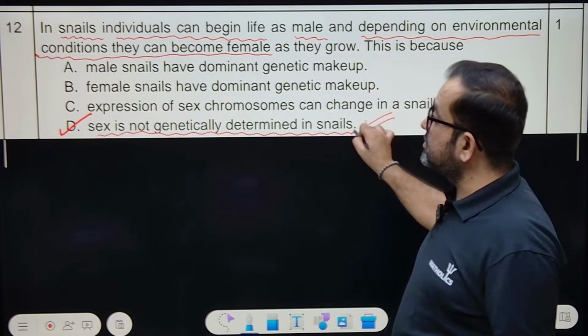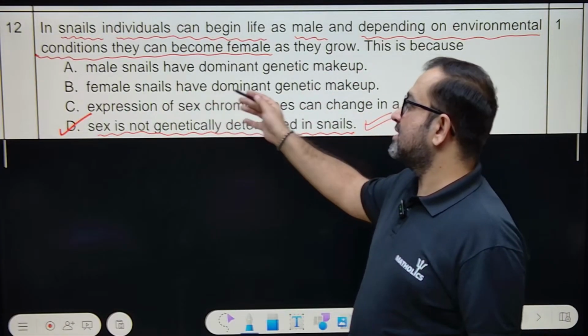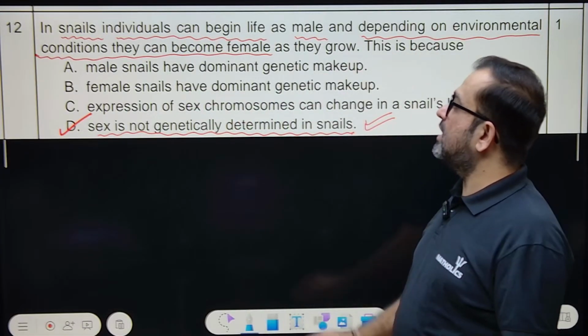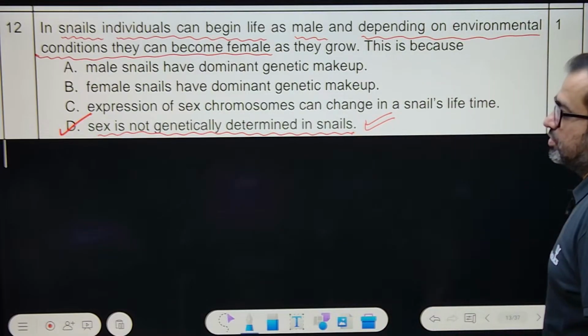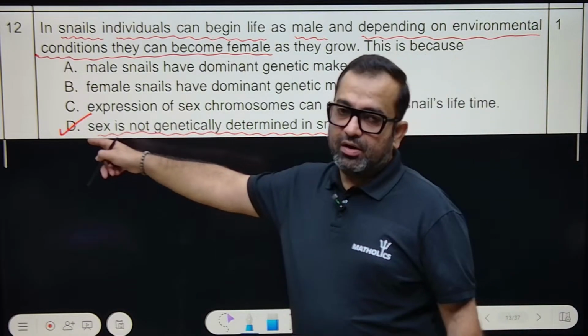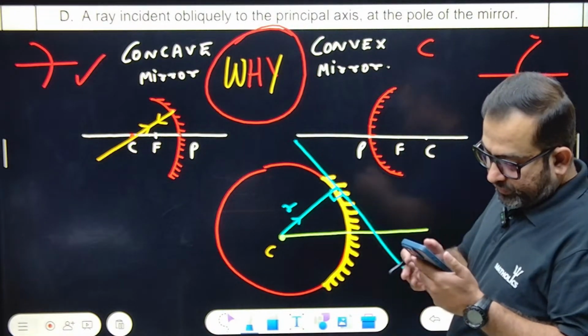You must remember this. Male cells have dominant, female cells have dominant; this character is not present in snails. Expression of sex chromosomes can change in a snail's life? No. So the only correct option is D. Okay. Next question, number 13.